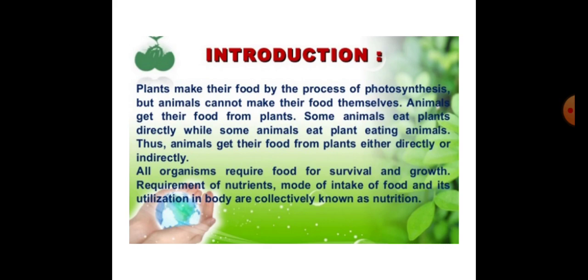Students, we all know that plants can make their food on their own by the process of photosynthesis, which animals cannot do. So animals get their food from plants or animals, directly or indirectly. We also know that all living organisms require food for their growth, repair and functioning of the body, etc.